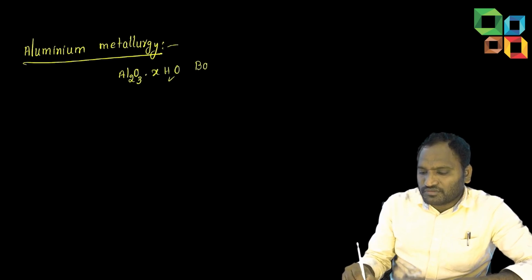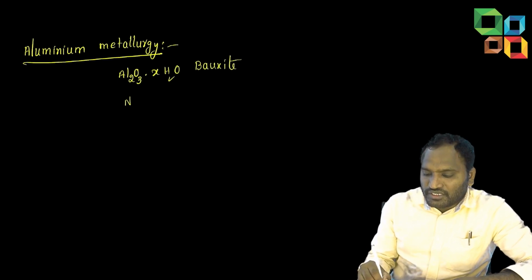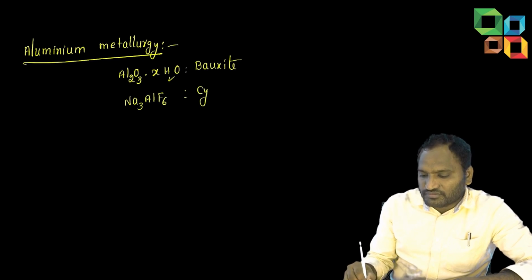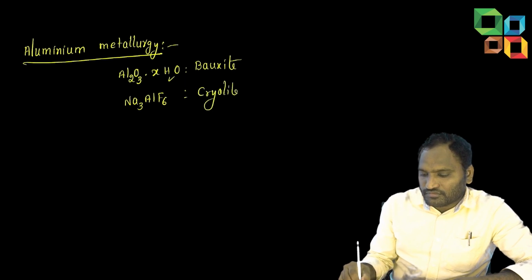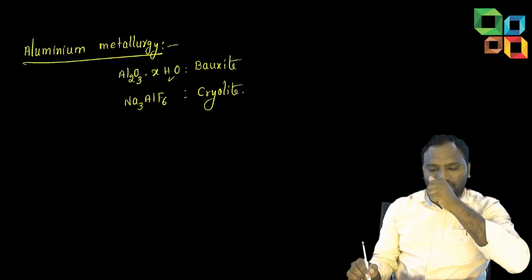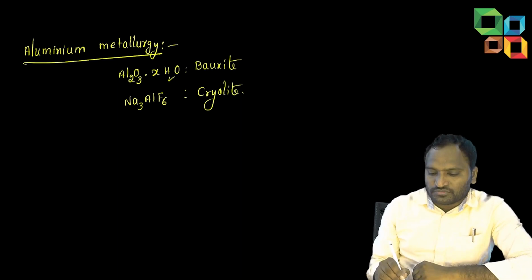What is the name of this one? Bauxite. Next, Na3AlF6 is also an ore of aluminium only. Cryolite.